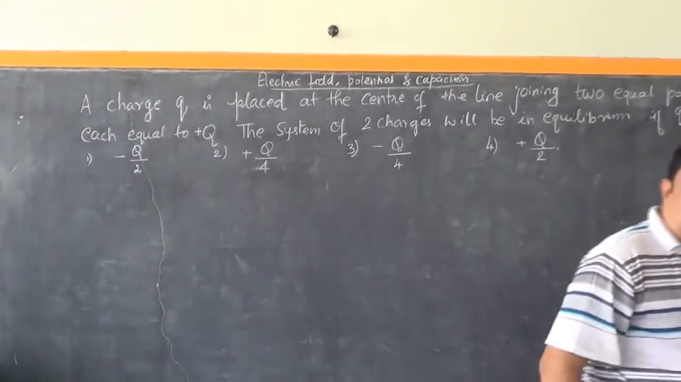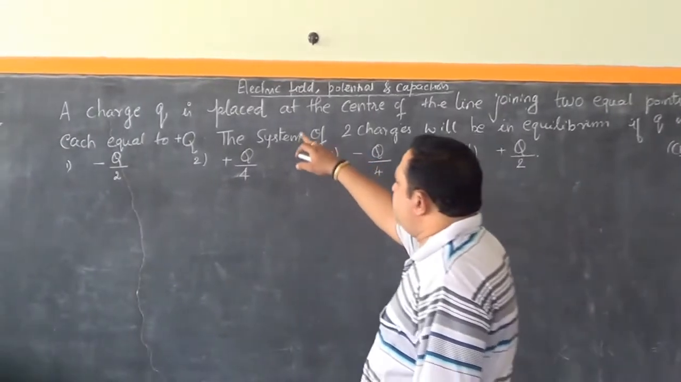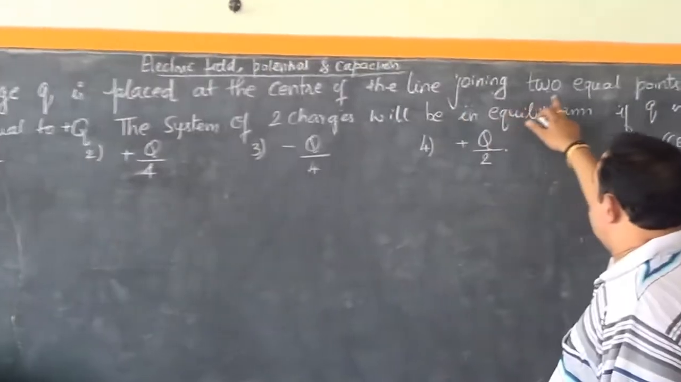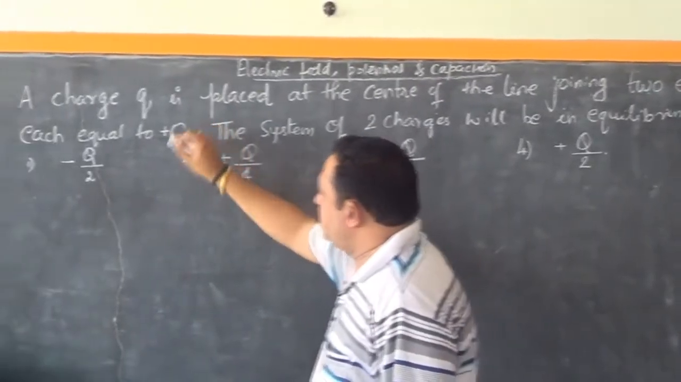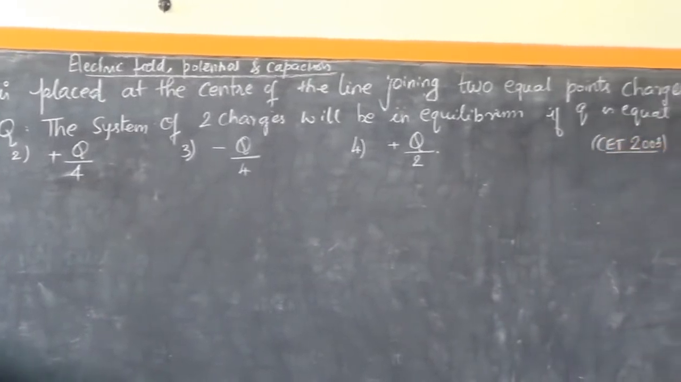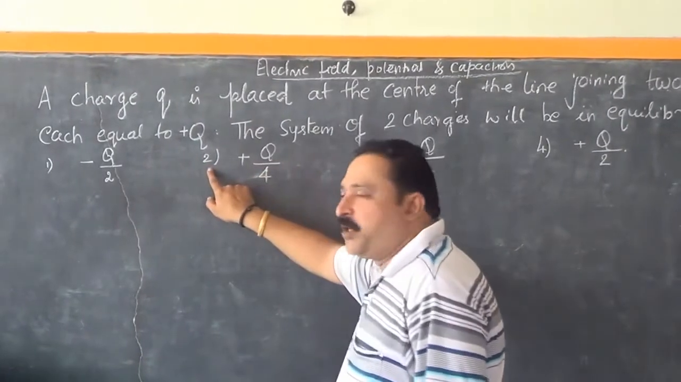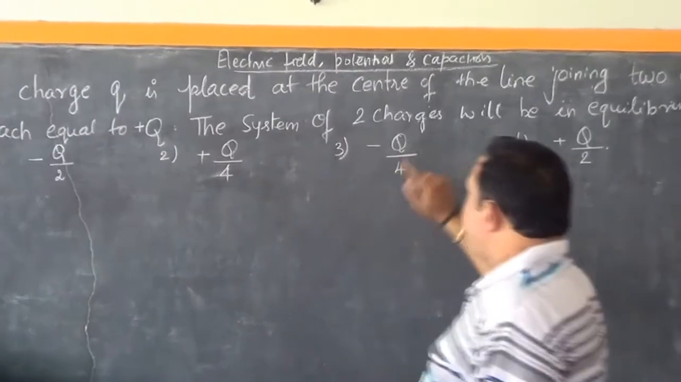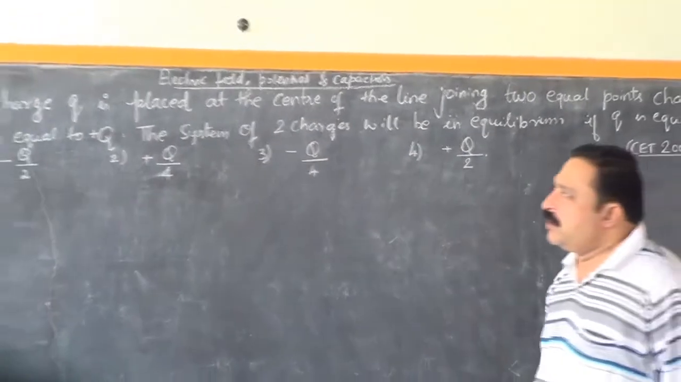Okay, now the first question here is, a charge Q is placed at the center of the line joining two equal point charges, each equal to plus Q. The system of two charges will be in equilibrium if Q is equal to option 1 minus Q by 2, option 2 Q by 4, option 3 minus Q by 4, option 4 plus Q by 2.